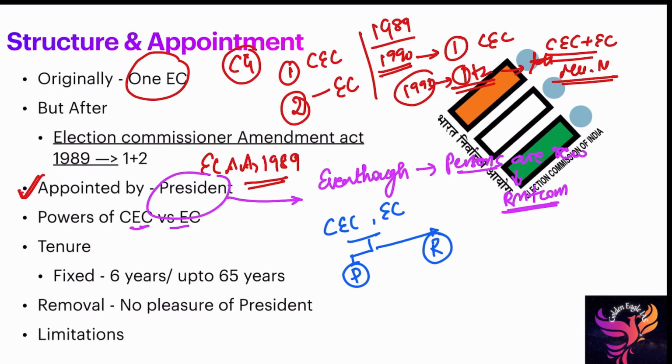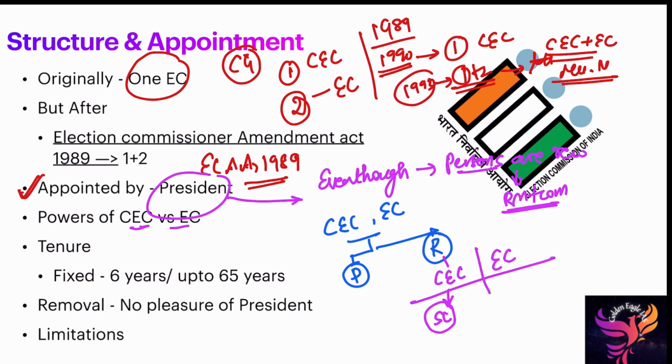What I am saying here is that the chief election commissioner and election commissioners are removed differently. The chief election commissioner is removed in the same manner as a Supreme Court judge. What does the same manner as a Supreme Court judge mean? He has the same powers and emoluments as a Supreme Court judge also. For removing a Supreme Court judge, Parliament has to pass a resolution with a 2/3 majority. The resolution has to be passed, right?